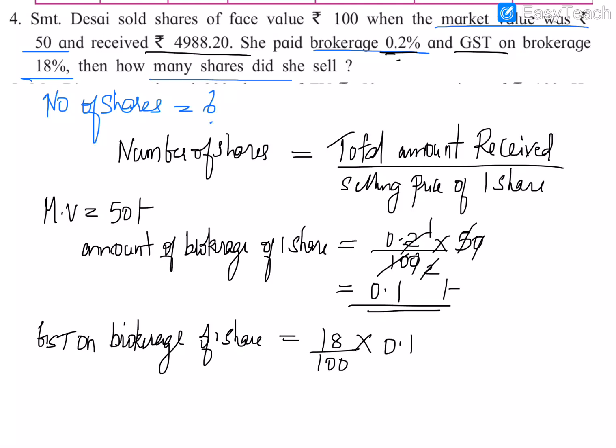So we will first multiply 0.1 into 18, so it will be 1.8 by 100.